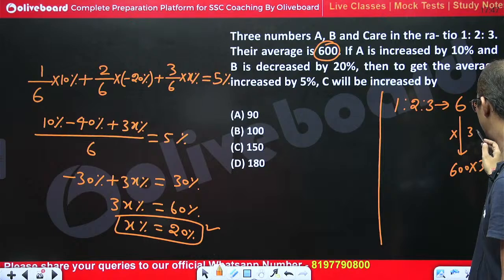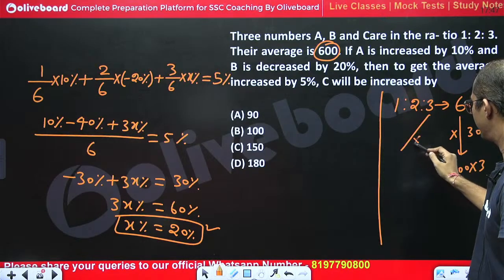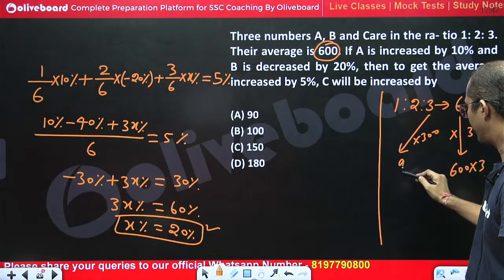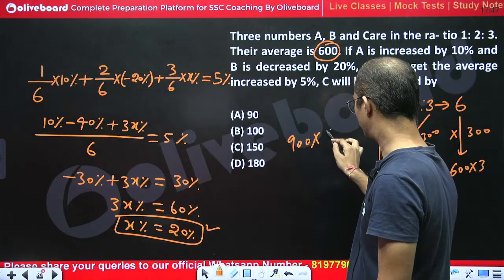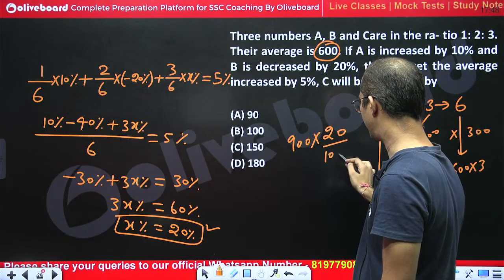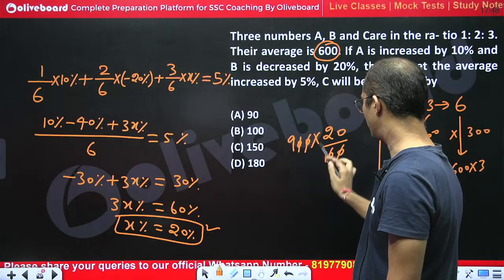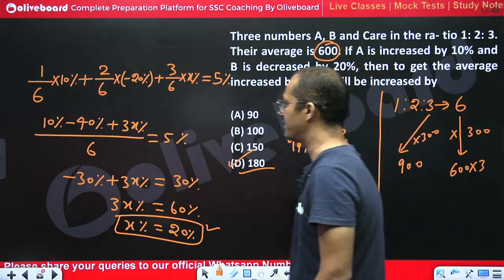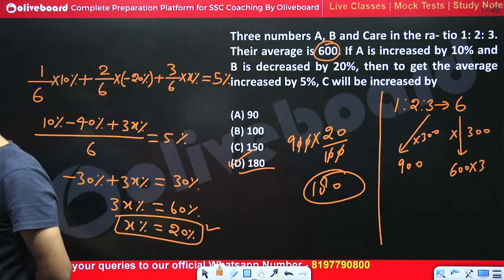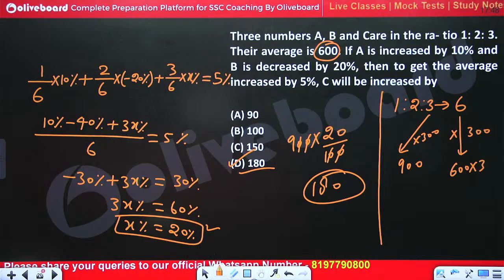So 1800 divided by 6 gives 300 for one part. The value of C would be equal to 900. So if 900 is increased by 20%, we have to calculate 20% of 900. So this would be equal to 9 into 20, 180. So 180 is the right answer. So D part is the right answer.